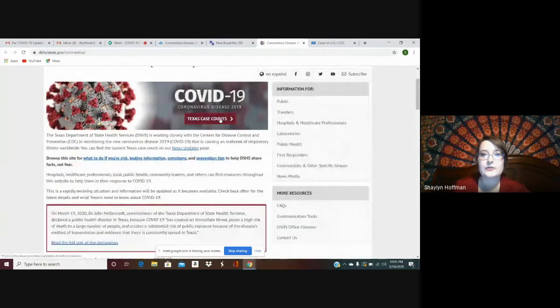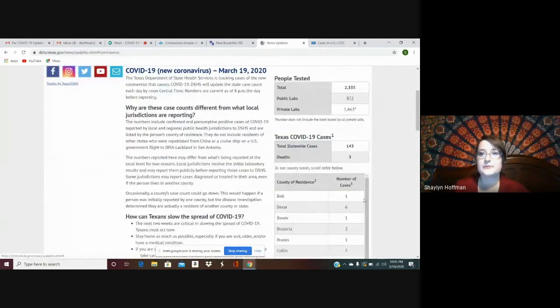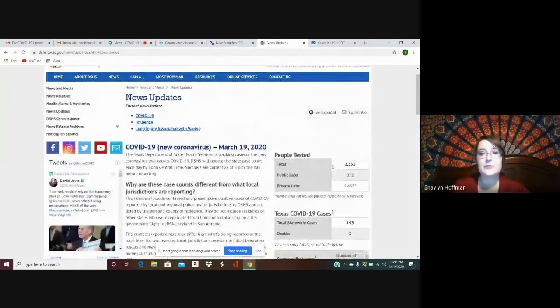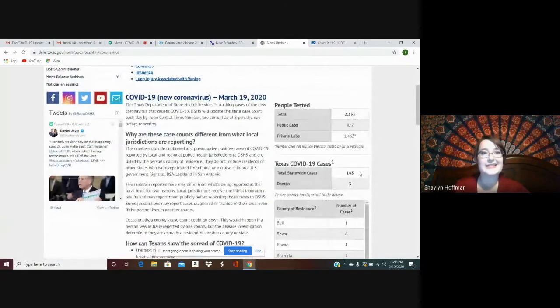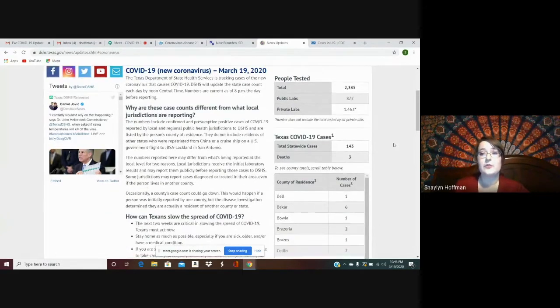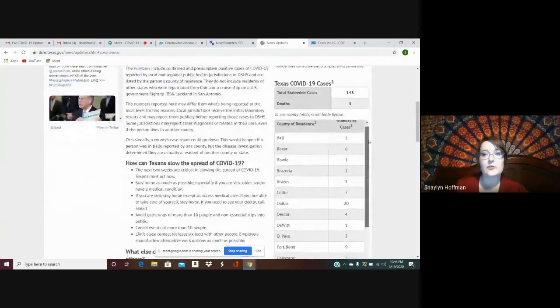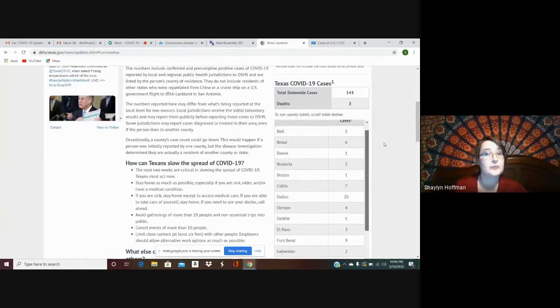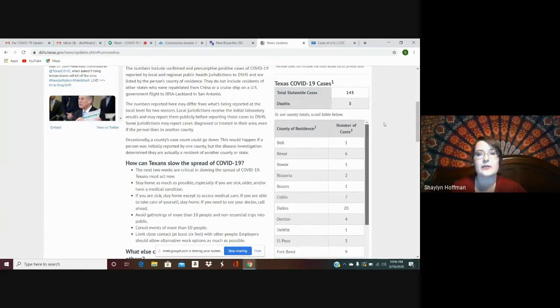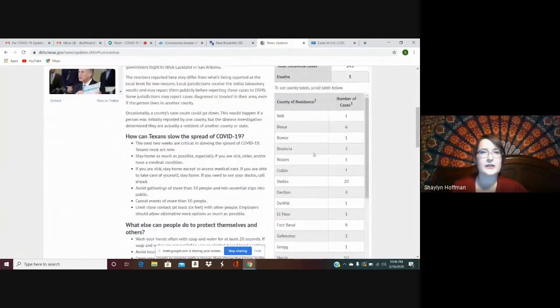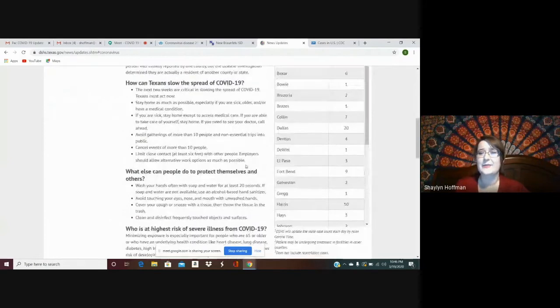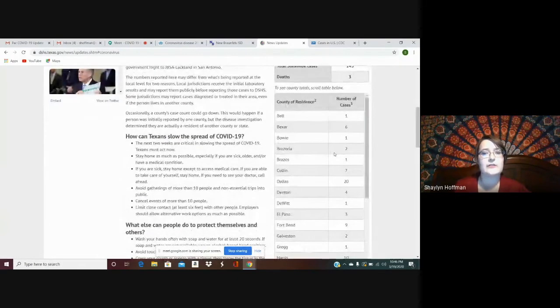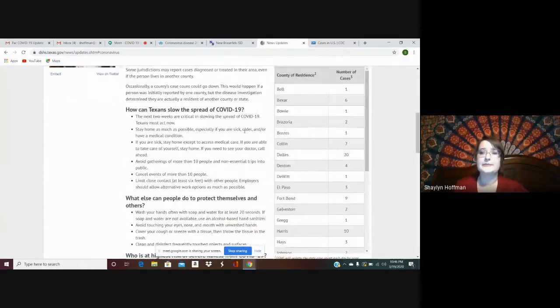And we're going to go to Texas case counts. I think this is important because it tells you how many cases we currently have in Texas. Currently we have 143 cases and 3 deaths. If you go down a little bit, there is a scroll bar of counties and how many confirmed infected cases are in each county. Unfortunately, Comal is not on here, and I'm not sure why. I don't know if they count us as a smaller county.